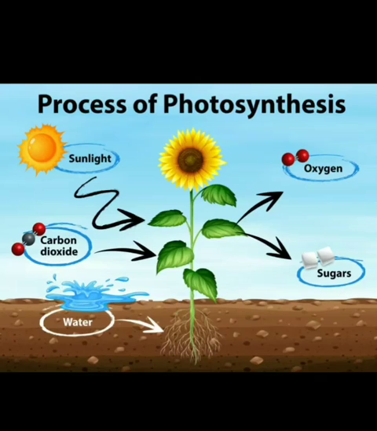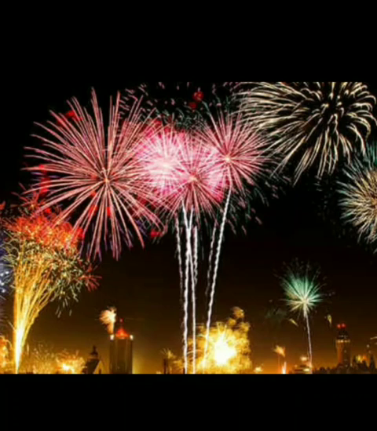Give reason. What is the reason? Because it is permanent, new substances are formed, and it is irreversible. So this process of photosynthesis is an example of a chemical change. Next, you can find out burning of firecrackers. This is also an example of chemical change, because here it is permanent, a new substance, heat energy or light energy, is produced, and it is irreversible, so it is also an example of a chemical change.